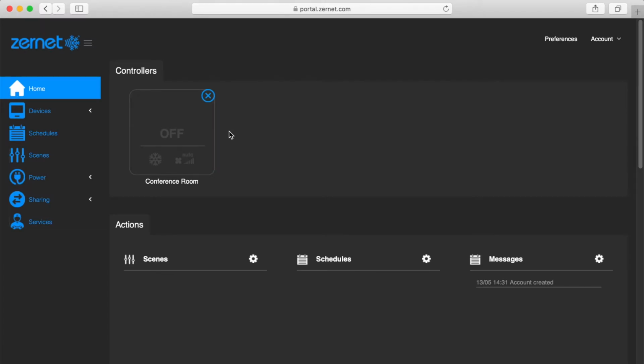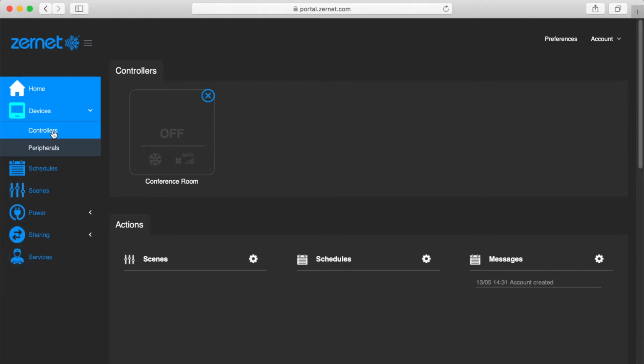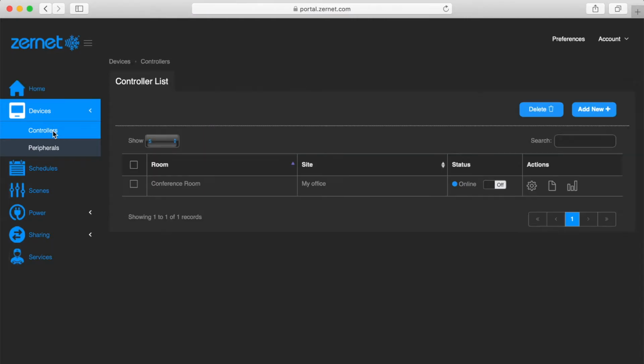If you change your air conditioner brand or model, you will need to reconfigure your controller's infrared code settings in the portal to match the new air conditioner. Go to Devices and select Controllers. Click on the Properties icon of the controller where you change your air conditioner.